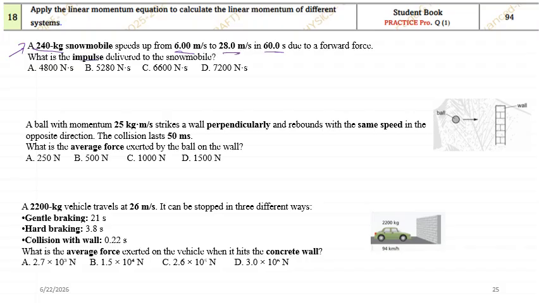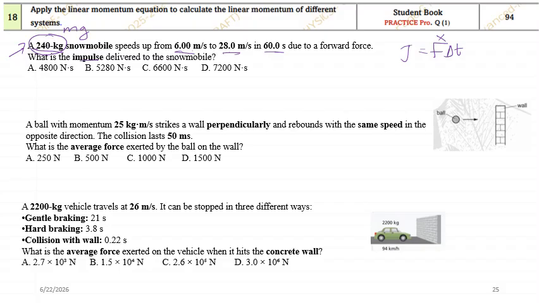What is the impulse? See, they're asking impulse. Impulse, we know, will be force into delta t, but we don't have a force over here. Generally, when we see kilogram, you multiply that with the acceleration due to gravity, and that will be substituted as force. No, that is wrong. Over here, they have given another way. They have given mass and final velocity and initial velocity.